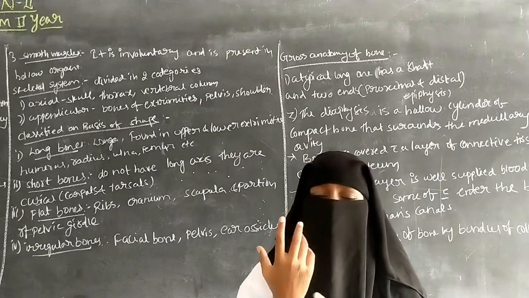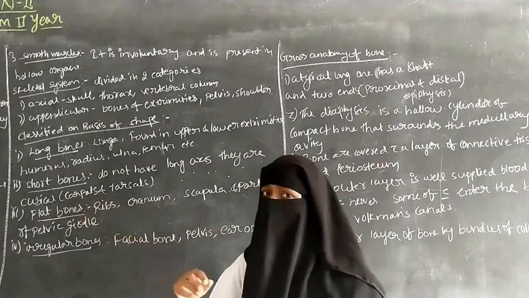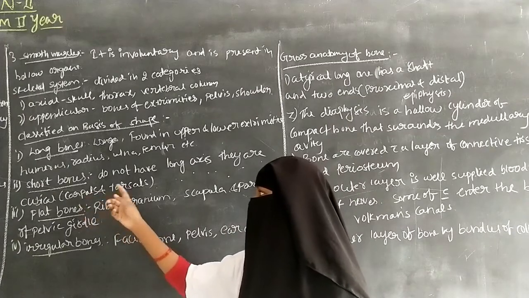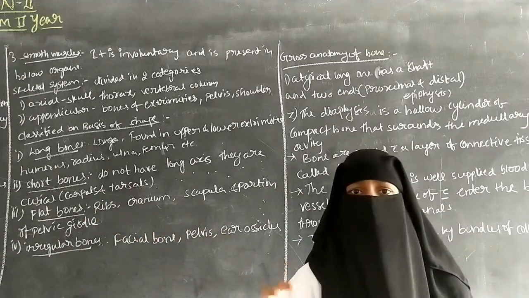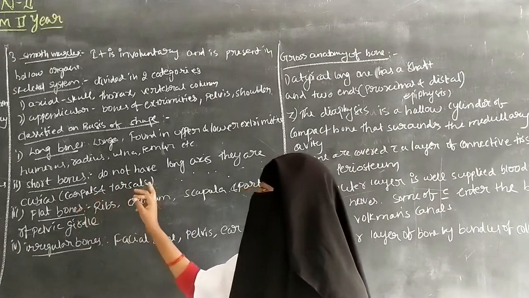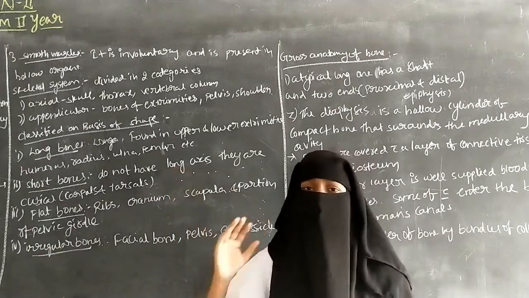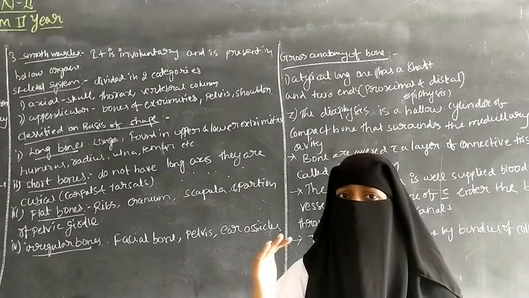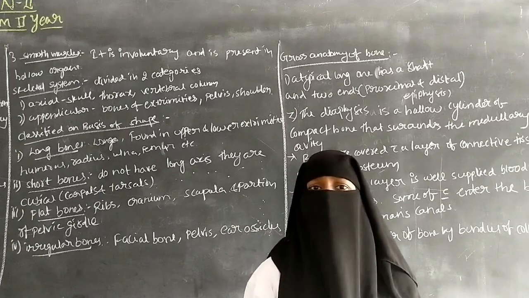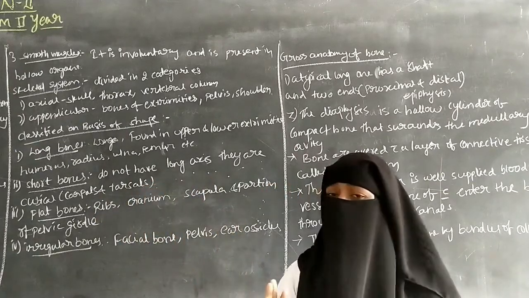Carpals means in the wrist there are some small cube-shaped bones. So the bones in the wrist are called carpals, and tarsals means the bones in the foot. So they are called tarsals, and the carpals and tarsals consist of short bones. They become cube shaped, very short, and do not have a long axis. Carpals and tarsals are examples of short bones.